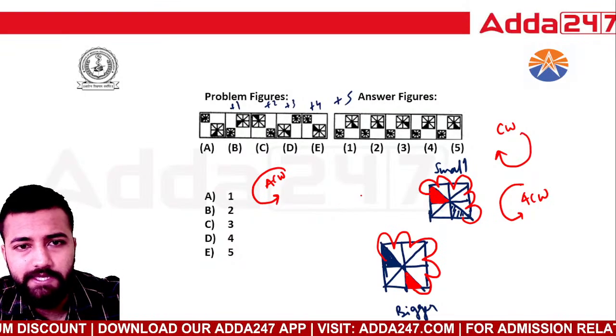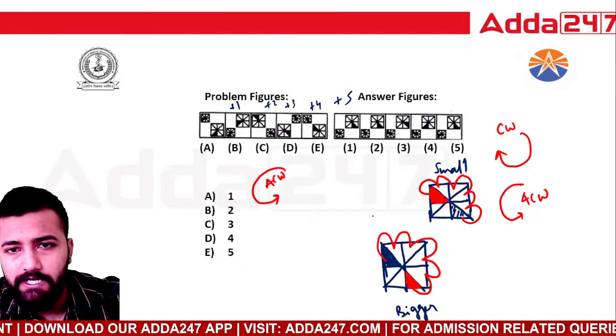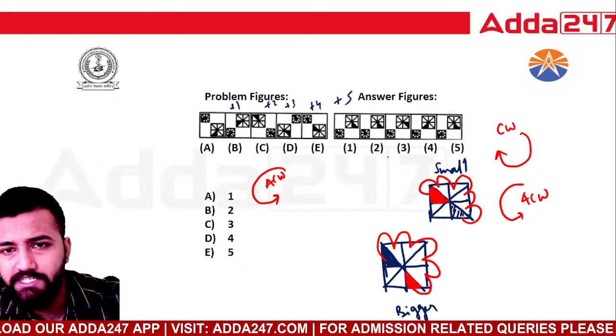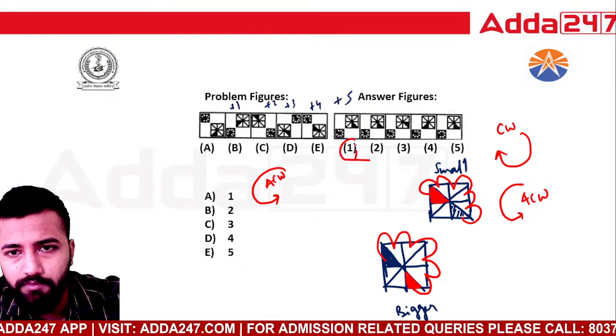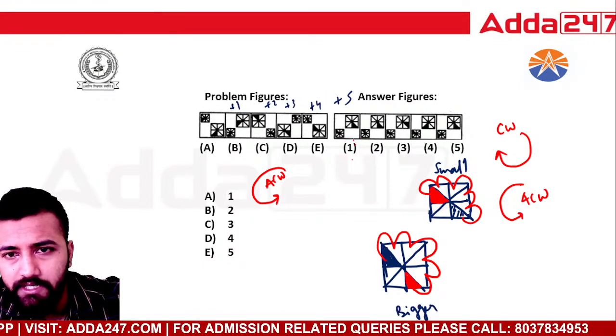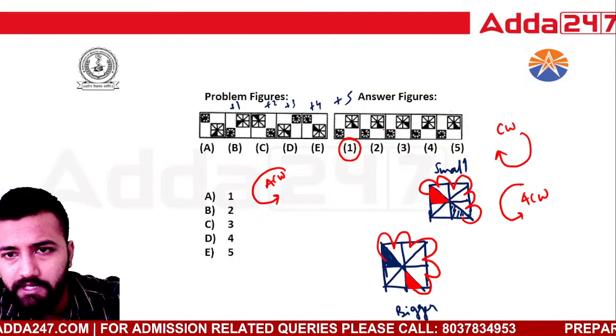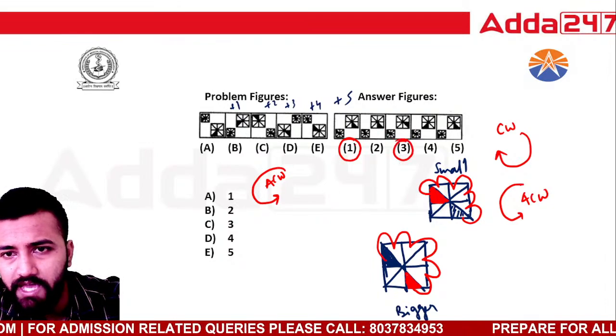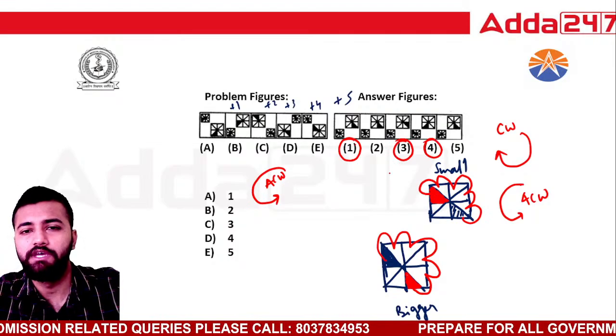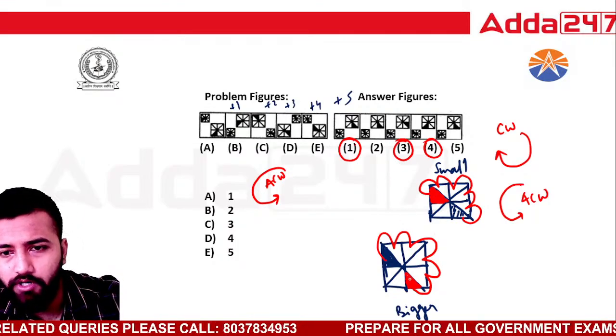Okay. Acha. The smaller one hatch at the top, I can see out here. Smaller one hatch at the top, right? यहाँ पे एक है, right? And then out I can see it's here also. I can see it's here also. Okay. Now bigger one hatch at the bottom, right?